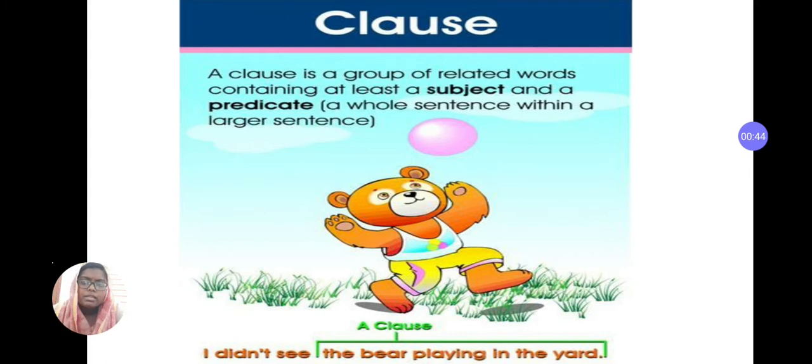So it can be said that a clause is a whole sentence within a larger sentence. Look at the example. I didn't see the bear playing in the yard. There, the bear playing in the yard is a clause because there is a verb, there is a subject. So you can actually call that a sentence within a larger sentence.